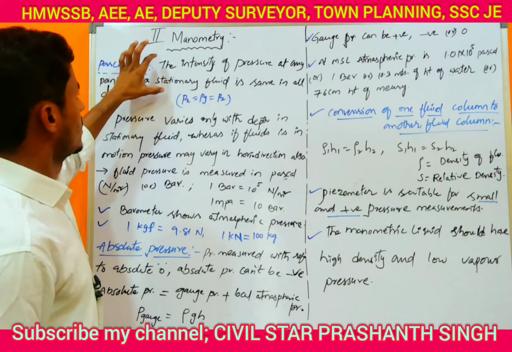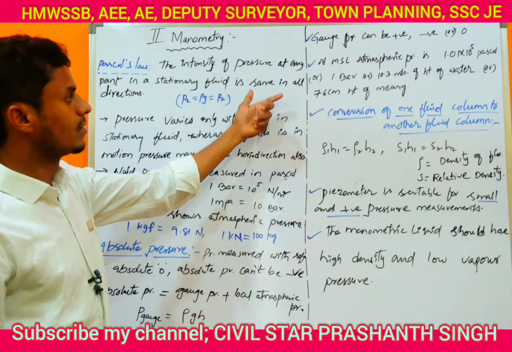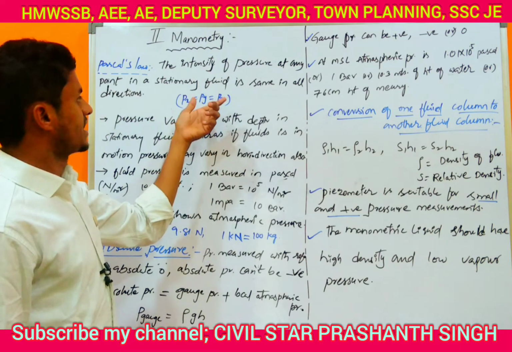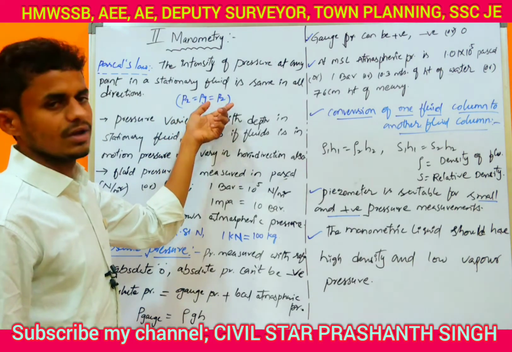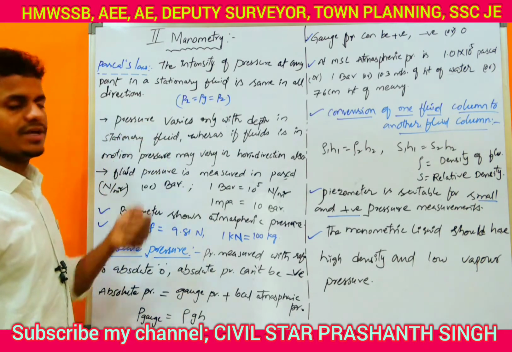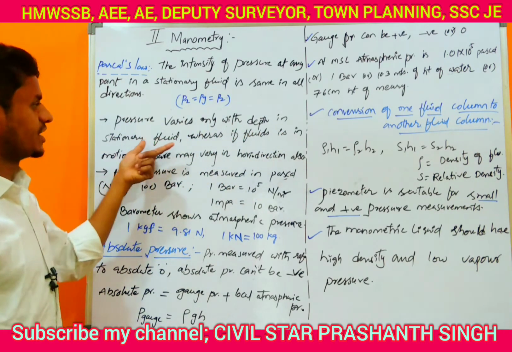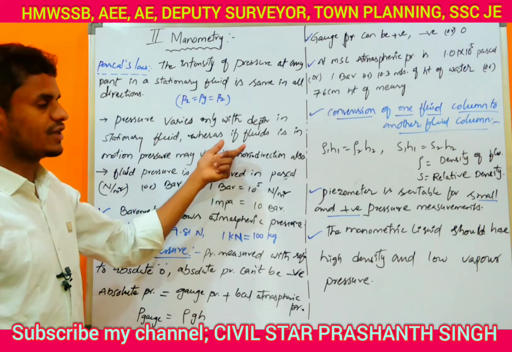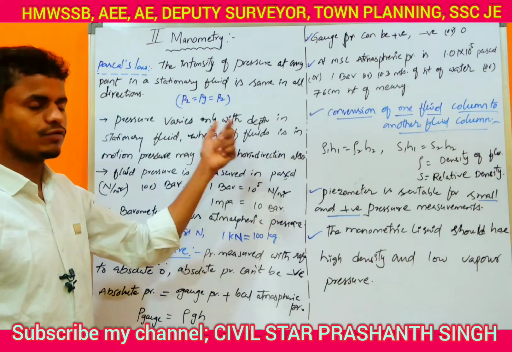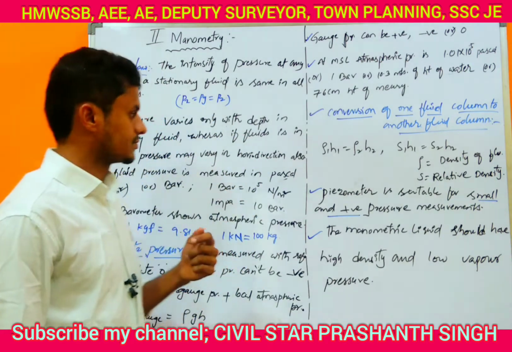What is Pascal's law? The intensity of pressure at any point in a stationary fluid is the same in all directions. In which directions? In the x, y and z directions, it is equal in all directions. Next point: pressure varies only with depth in a stationary fluid, whereas if the fluid is in motion, pressure may vary in the horizontal direction also, that is, in horizontal and vertical directions.